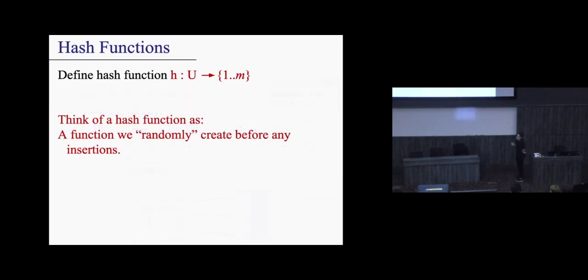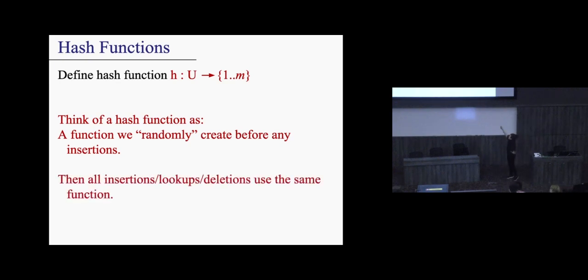Okay, so here's what I want you to think of. Here's the part where I say it's a bit paradoxical. So I'm going to try to say it a little bit slowly, okay, but here's the idea. We're going to think of a hash function as a function that we randomly create before any insertions. So you want to randomly pick values for your hash function before you do any insertions. Then all insertions, lookups, and deletes use the same hash function. So you wouldn't go, oh, today I'm feeling like the hash function should look like this. You insert some values, and then the next day you're like, you know what, I changed my mind, this is a better hash function. We're not going to do that. You randomly pick the hash function once and for all.